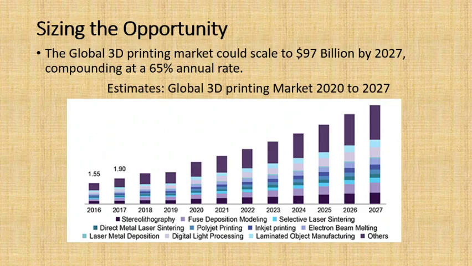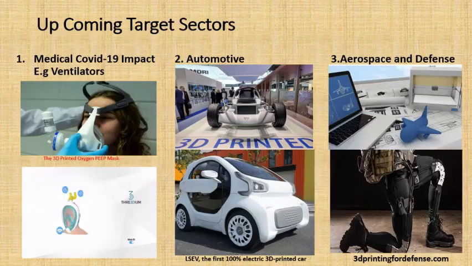So that's what the global 3D printing market could scale to $97 billion by 2027, compounding at 65% annual rate. So the consumption rate is increasing, and utilizing of the 3D components is increasing. And you can see the upcoming targets even, that is medical, COVID-19 impact, ventilators, and not only ventilators, even different kinds of PPE equipment and different kinds of shelters. So there was a lot of huge development and even the upcoming sector.